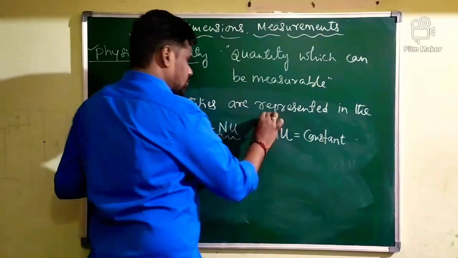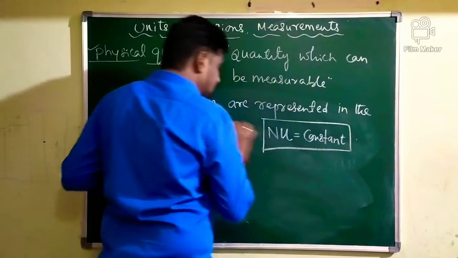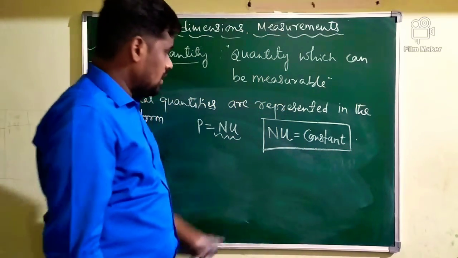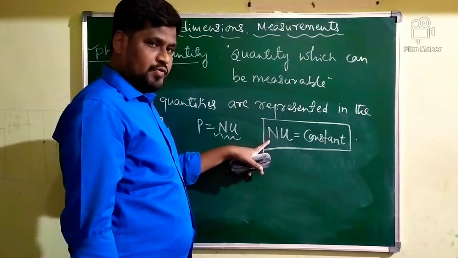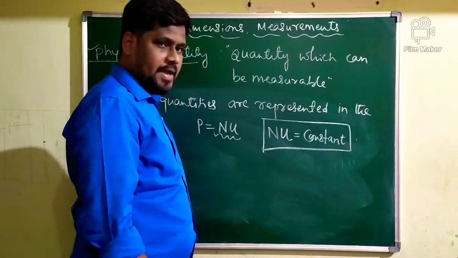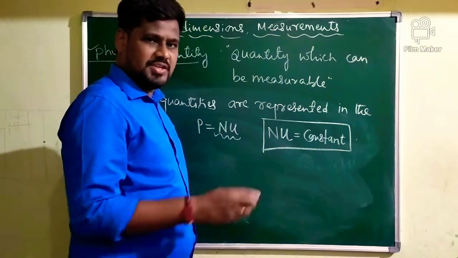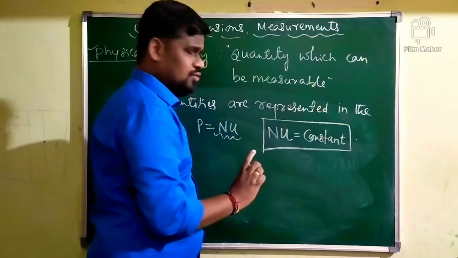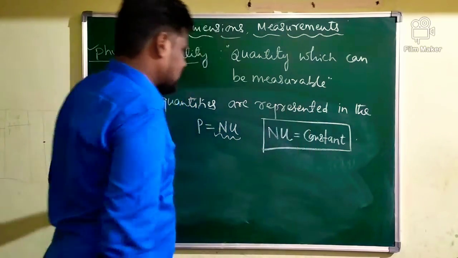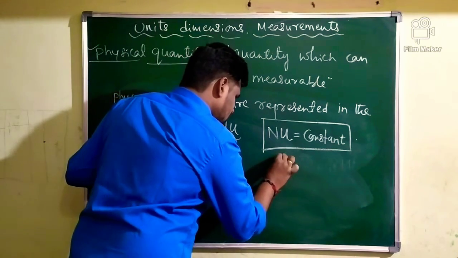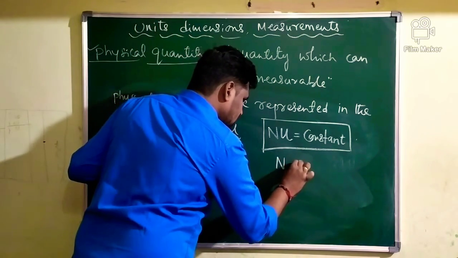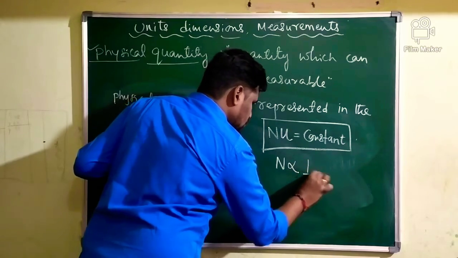What is the relation between numerical value and unit of a physical quantity? The numerical value of a physical quantity multiplied by the unit of the physical quantity is always a constant. This product is equal to a fixed value, that is, a constant. Further, N is inversely proportional to U.